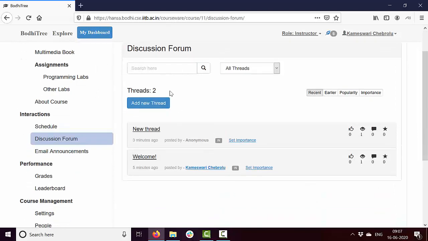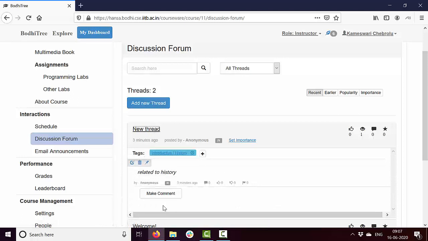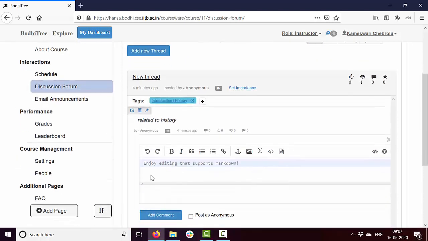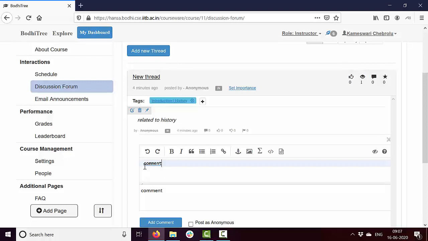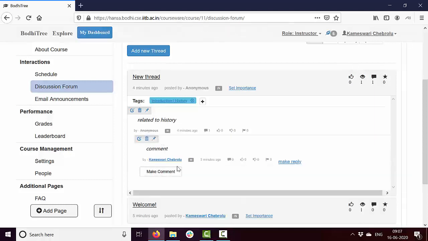So notice there are two threads, both of them appear, and each of these threads will also appear depending upon how it was tagged in the specific section as well. For a given thread, you can also make a comment. So often a student posts something, others will comment. To make a comment, you just need to click on this and add some text and then do comment. So it again shows my identity because I did not post it as anonymous.